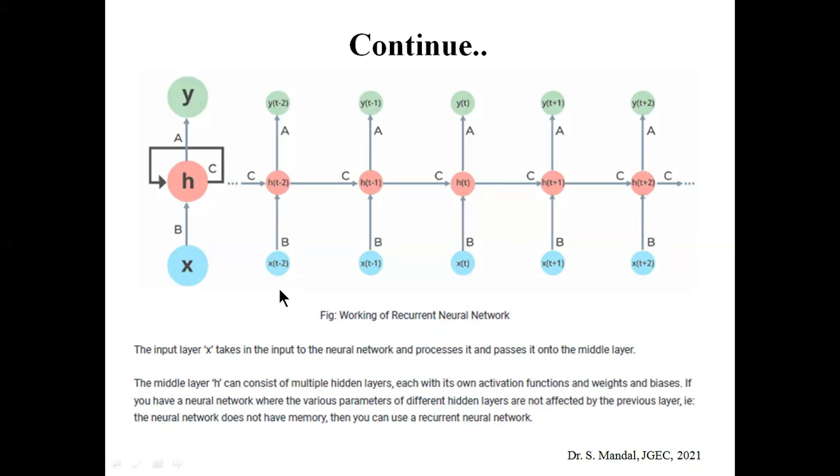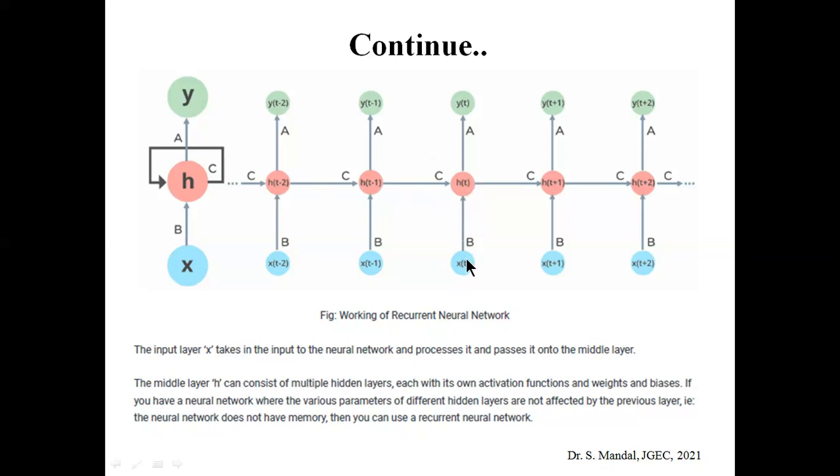You can see that xt minus 1 and the previous one, ht minus 2, are coming through c, and based on these two values yt minus 1 has been calculated. Again the RNN is applied for the prediction at xt.